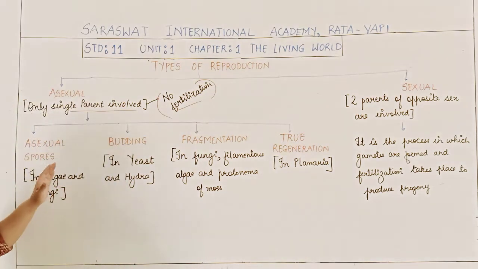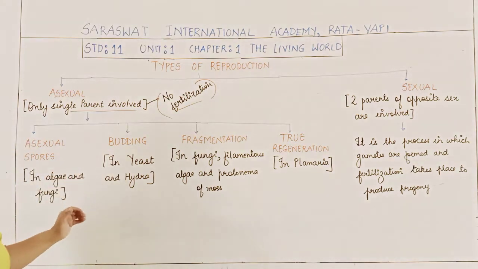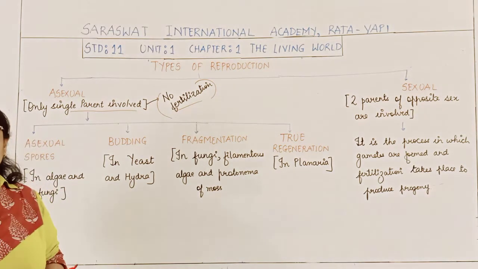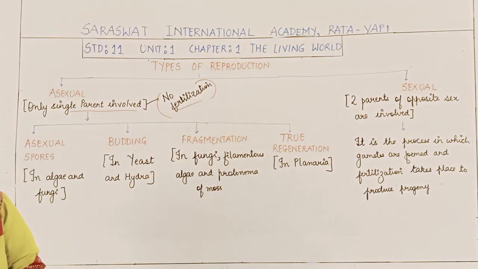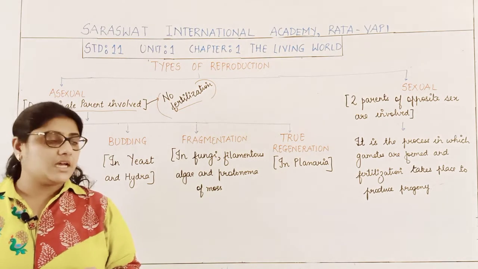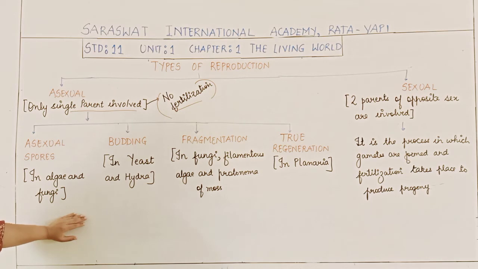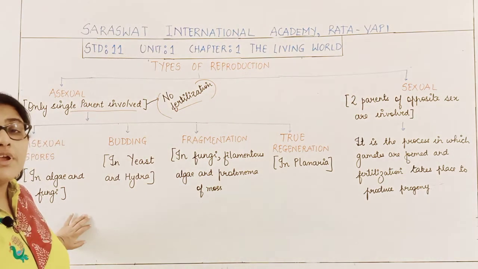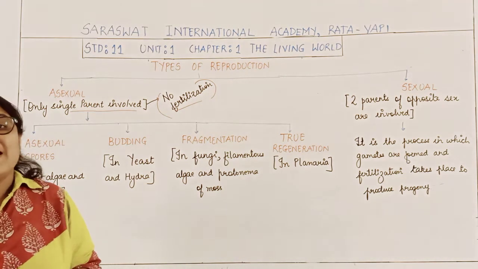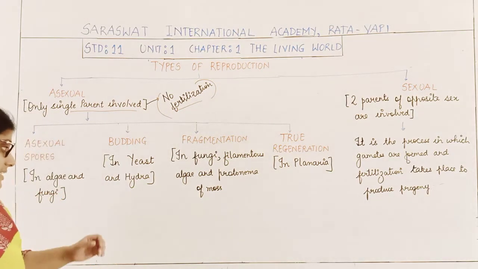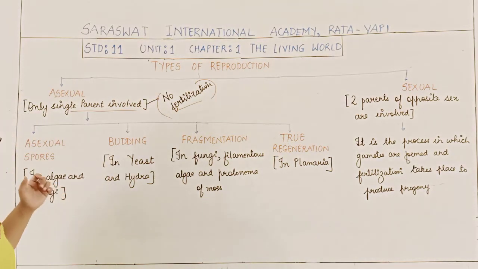So first of all, by asexual spores. There are many algae and fungi which reproduce by the production of asexual spores. Asexual spores are special reproductive units which, on germination and when they get favorable conditions, develop new organisms.